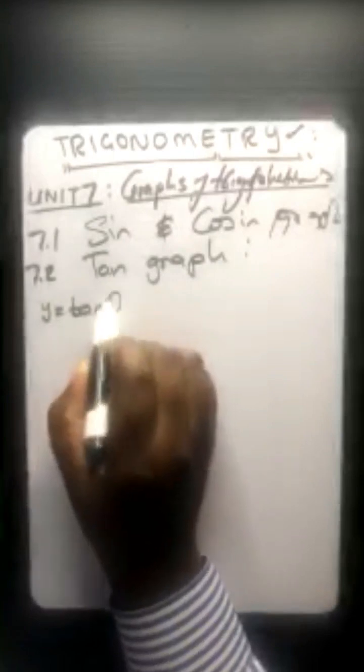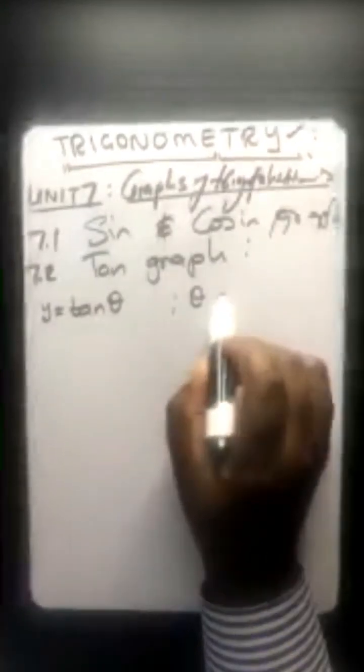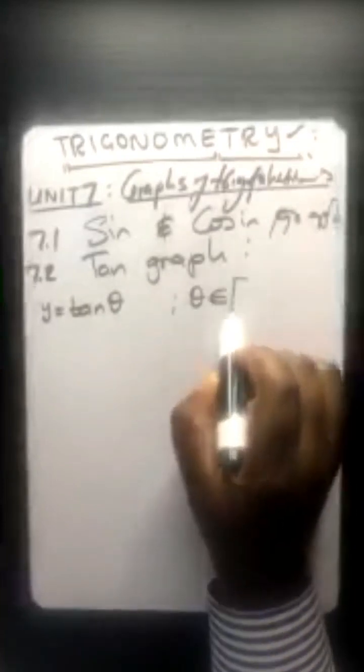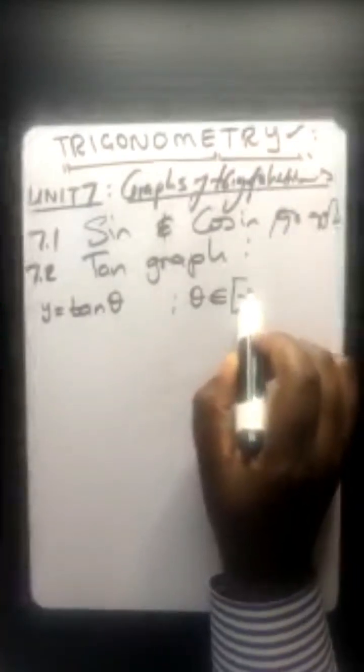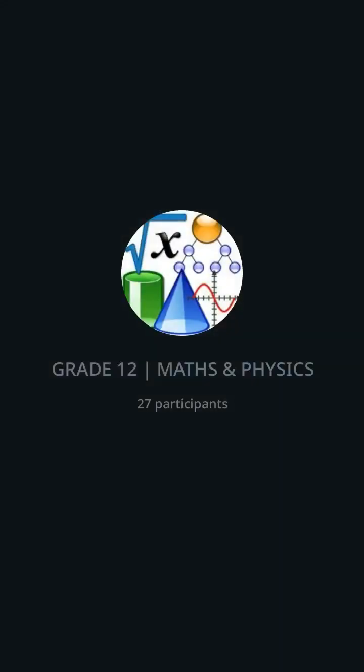Let's say they want us to plot y equals a tan of an angle, where that angle is an element of negative 360 up to 360. It just means you are going to plot it over a full length.